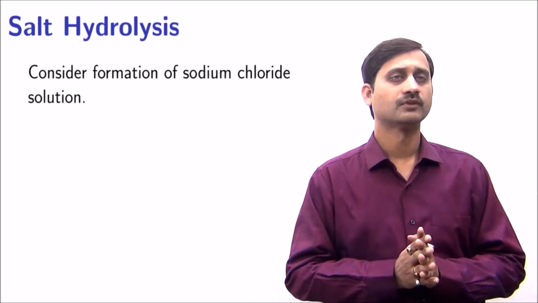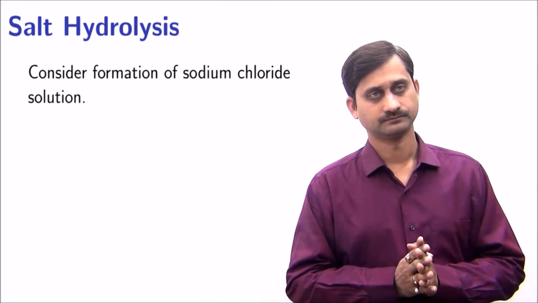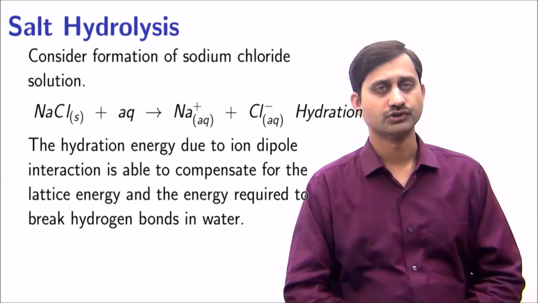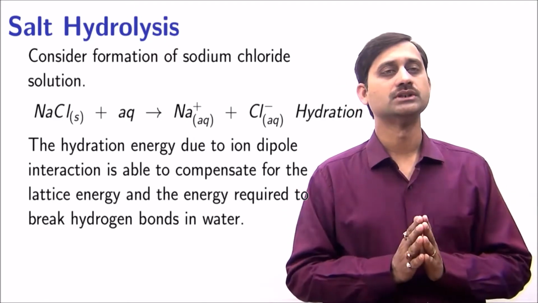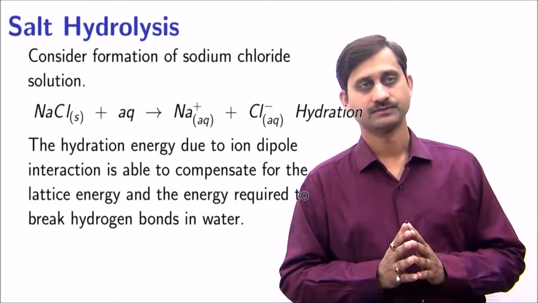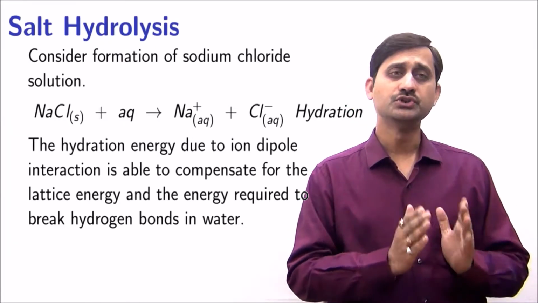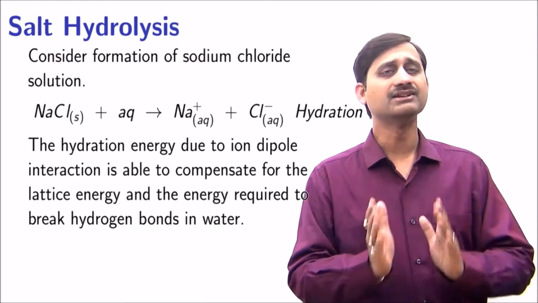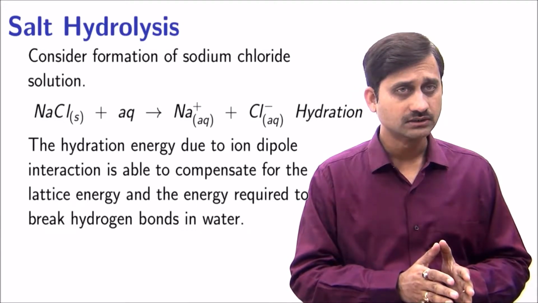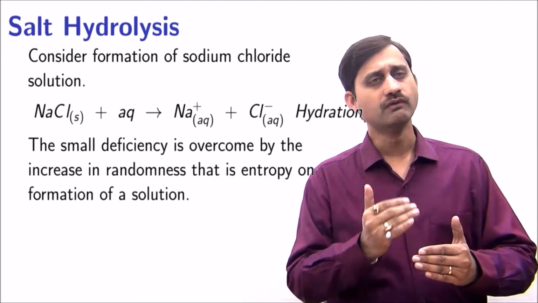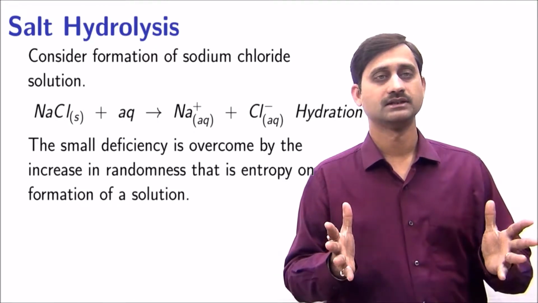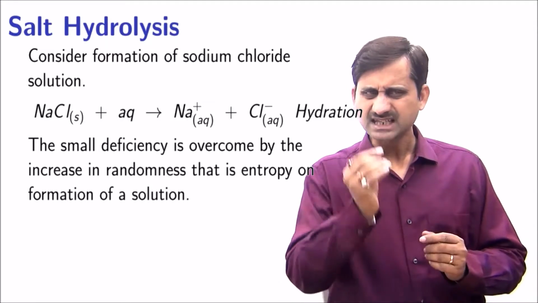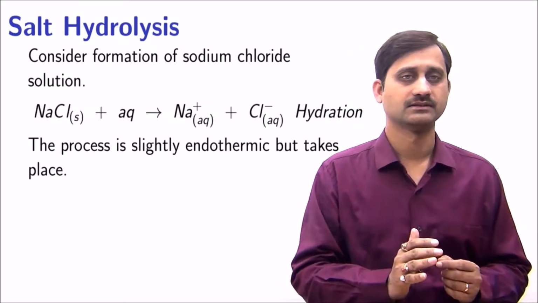Let us consider formation of sodium chloride solution. Sodium chloride is soluble enough to form 0.1 molar solution. It dissociates in water to form sodium and chloride ions. The hydration energy due to the ion dipole interaction is able to compensate for the lattice energy and the energy required to break hydrogen bonds in water. The small deficiency is overcome by the increase in randomness, that is, the entropy on formation of a solution. The process is slightly endothermic but does take place.